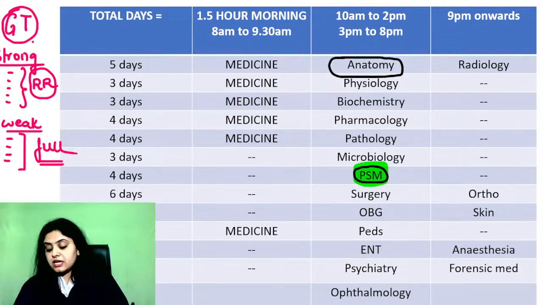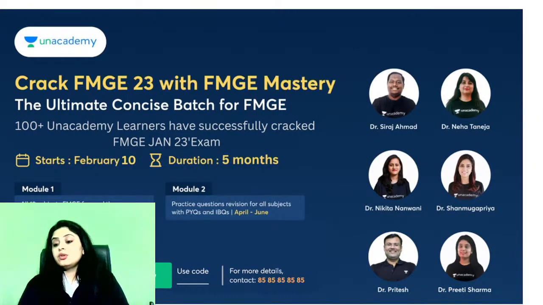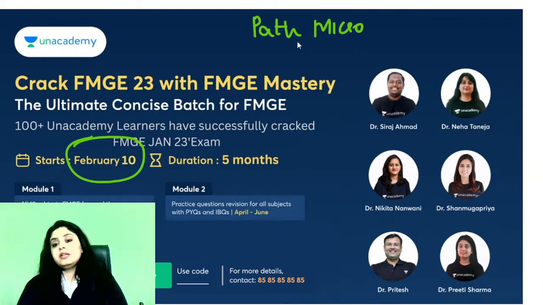Are there new batches starting? Of course, Dr. Varun, I was telling everyone in the beginning only that new batches are starting. एक तो full course तो हो चुका है and FMG का batch तो has already started from Feb 10th. As far as patho and micro वो अभी नहीं हुआ है. Patho and micro is going to be conducted from April, एक साथ ही होगा. From April 1st onwards we will first have pathology, then we will have micro,